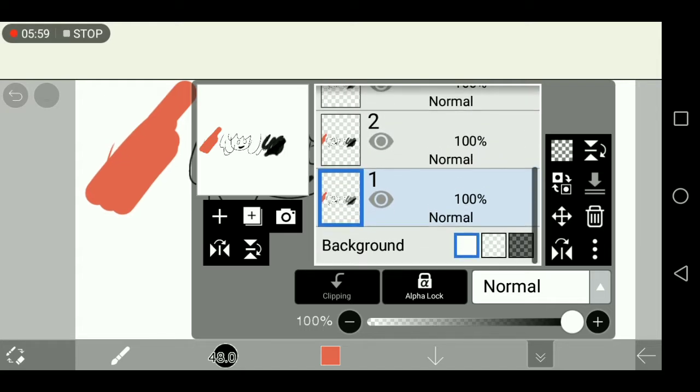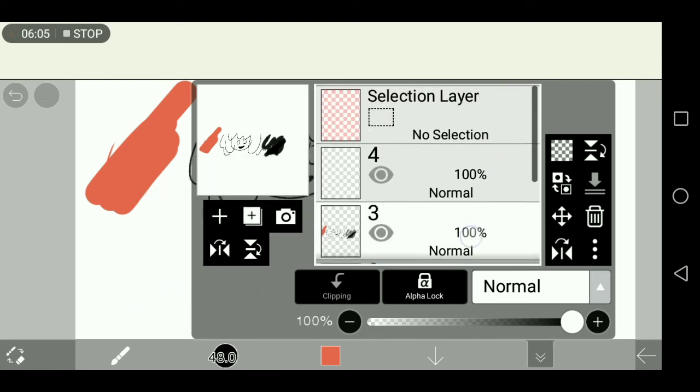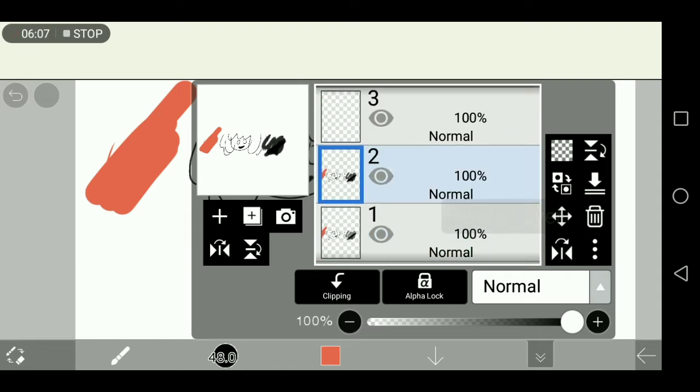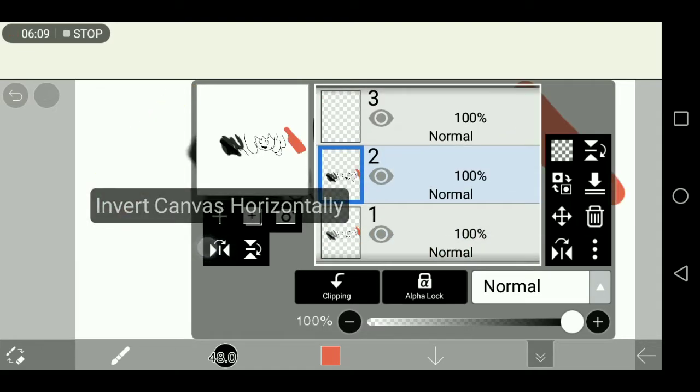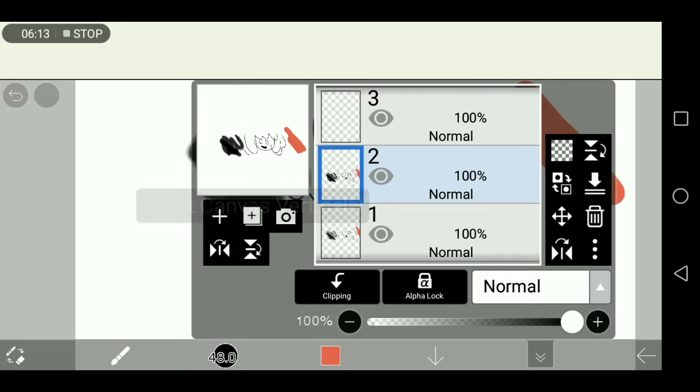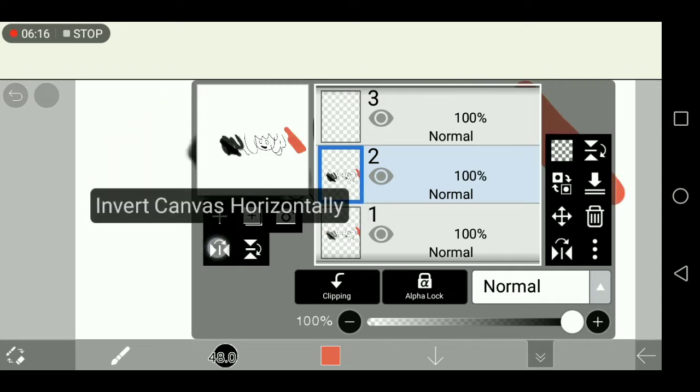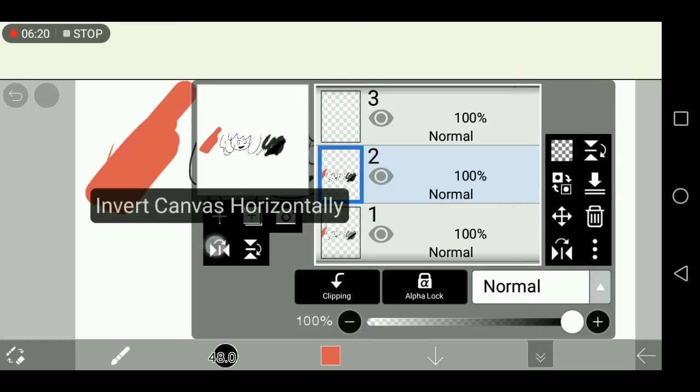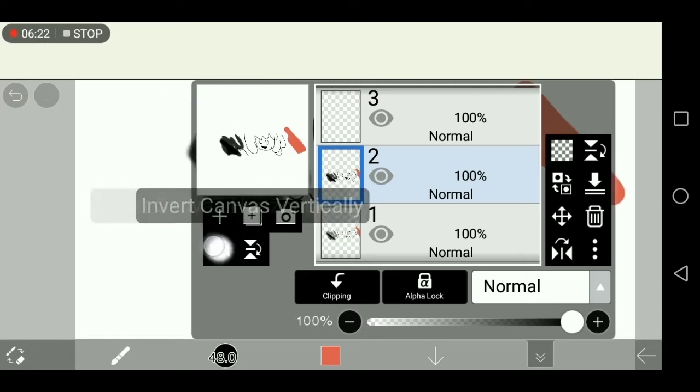Next one is the Invert pictures. I'm not going to do that because you might see pictures of me and I don't want that to happen. I'm so sorry. Next is the flip. Yeah, so you can check if your drawing is anatomically correct, or if there's anything wrong with it, you can use that. Or you can use that to change the pose. Change where your character is facing.